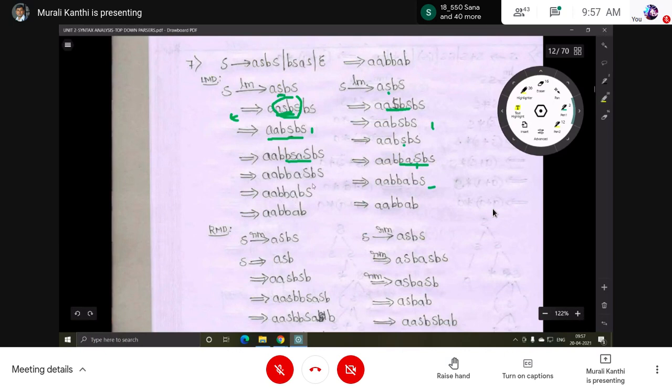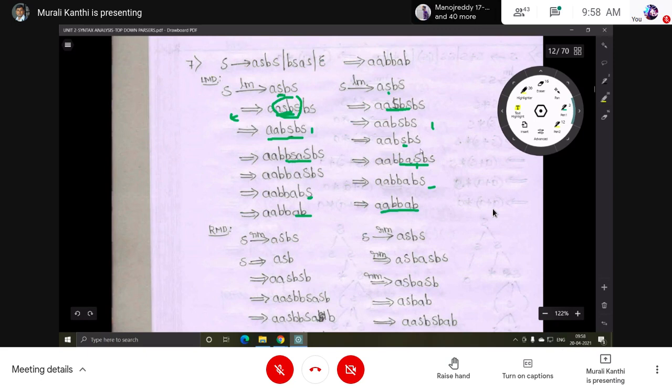Okay. Then next in place of this S, epsilon substitution. So next in place of this here, epsilon substitution. Then here in place of S, epsilon substitution. So finally we'll get this one. So here in place of this, epsilon is substituted. Then here the second production is substituted.